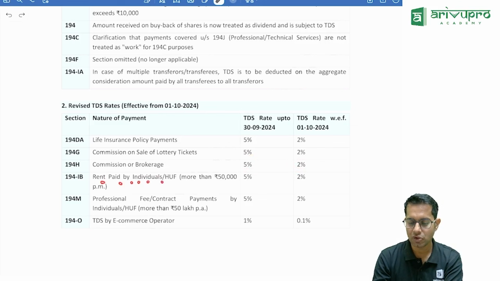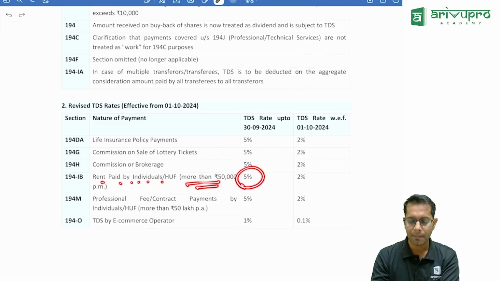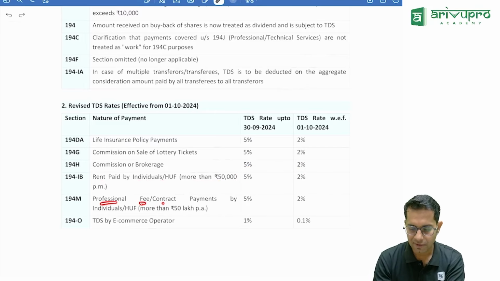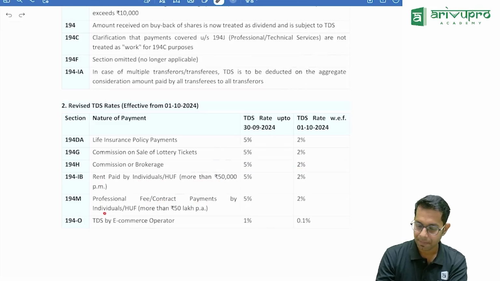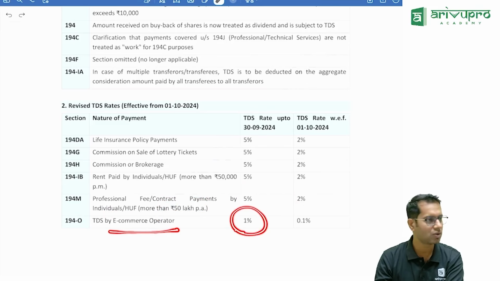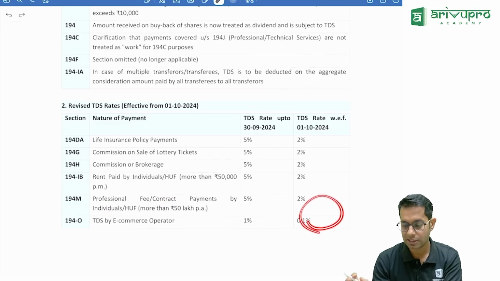Rent paid by an individual, if it is more than 50,000 rupees, you have to pay TDS at 5%. Now it is reduced to 2%. Professional fee or contract paid by an individual or an HUF, if the amount is more than 50 lakhs, you have to deduct 5% TDS. Now it is reduced to 2%. And for e-commerce transactions, the TDS rate was 1%. Now it is 0.1%.